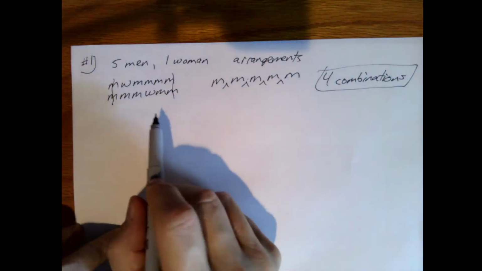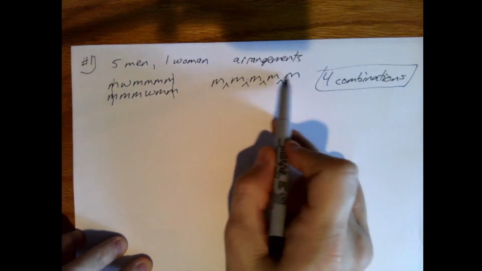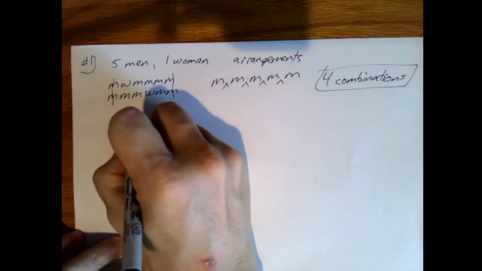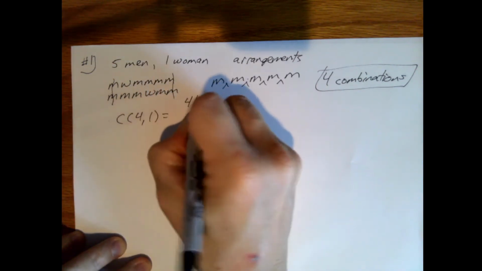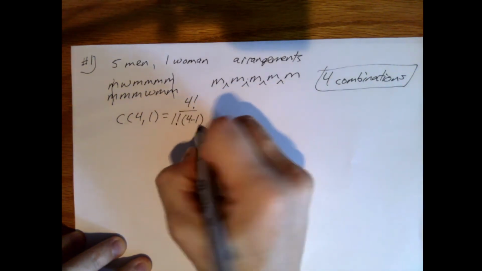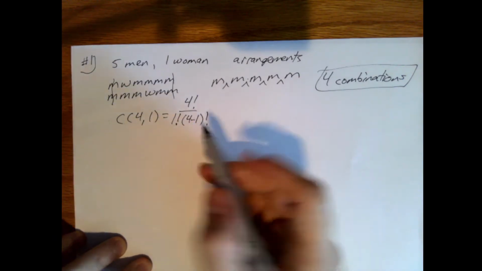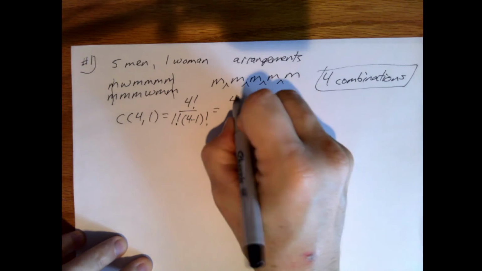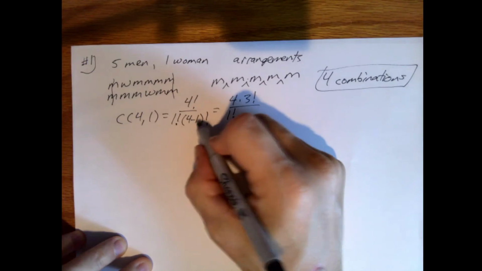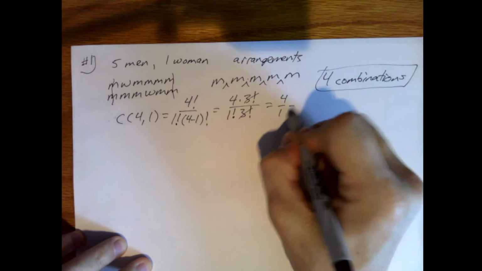What would it be if we thought about it in terms of the combinations formula? So we have 4 possible positions, and we're going to pick one of those. So we can say it's C(4,1), which is 4 factorial divided by 1 factorial times (4 minus 1) factorial, which would be equal to 4 times 3 factorial over 1 factorial times 3 factorial, since 4 minus 1 is 3. So these cancel, leaving us with 4 over 1, which is our 4.